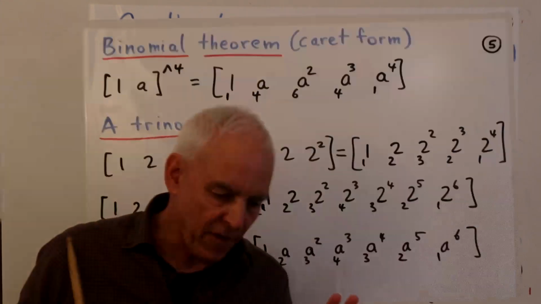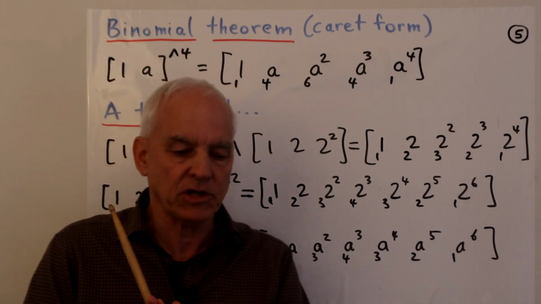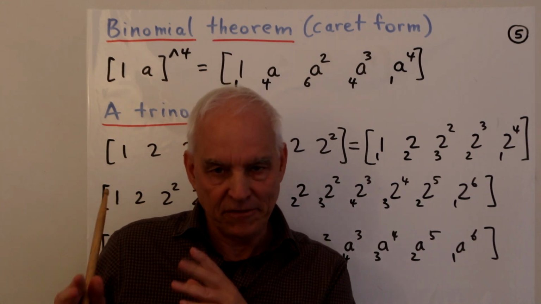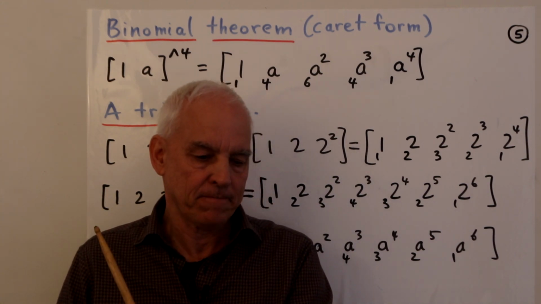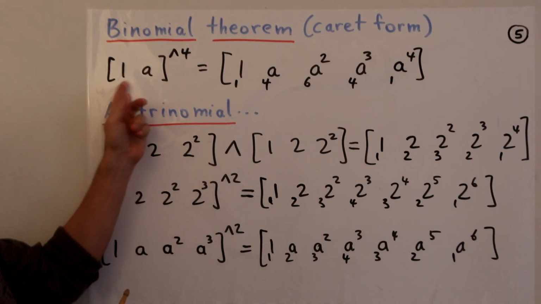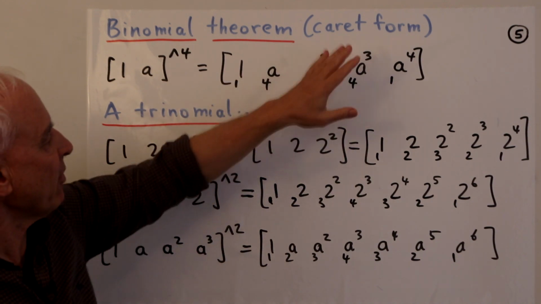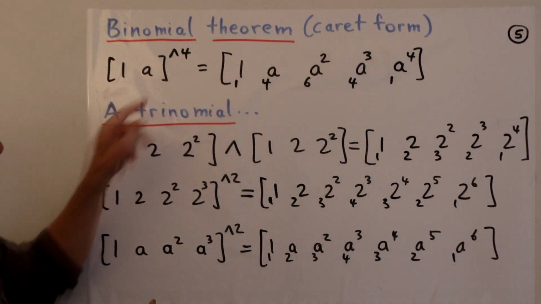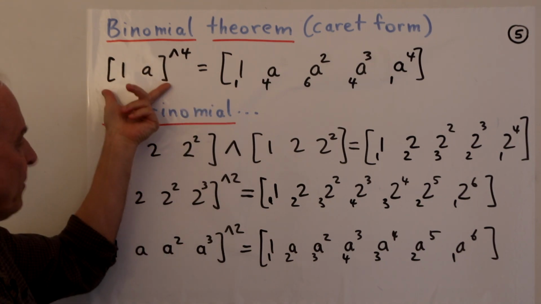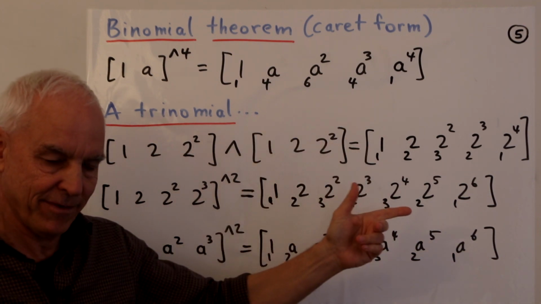So in this series so far, we haven't looked at the caret operation too much, but that's going to be, as I've mentioned before, very important for us to try to understand this zeta function Euler product identity. So let's have a little bit more practice with that. So here, for example, is another application. So you can sort of see the binomial theorem again in caret form, that if we take 1a and we take the caret to the 4th power, so this box, caret itself, caret itself, caret itself, okay?